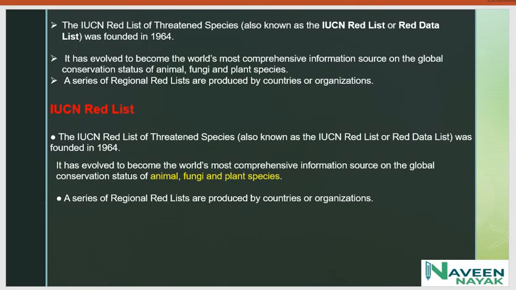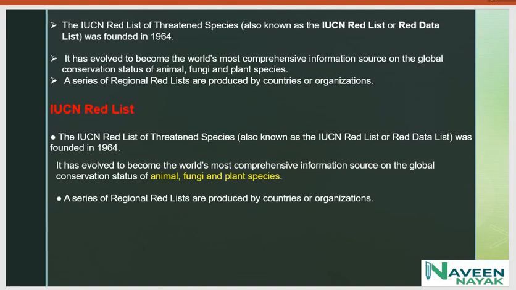The IUCN Red List of Threatened Species, also known as the IUCN Red List or Red Data List, was founded in 1964. Remember the years: India joined the IUCN in 1969 and the Red List of Threatened Species was founded in 1964.